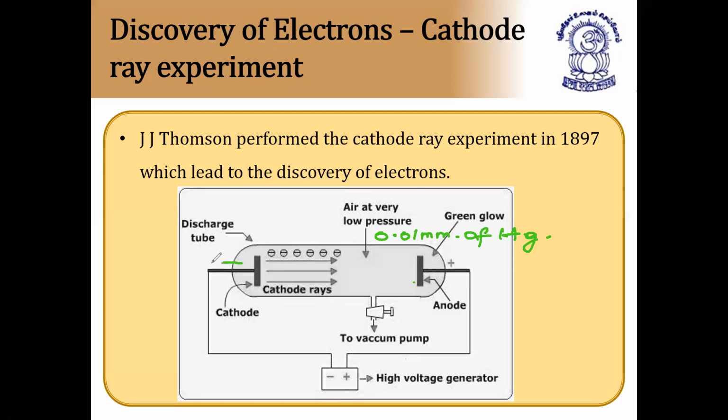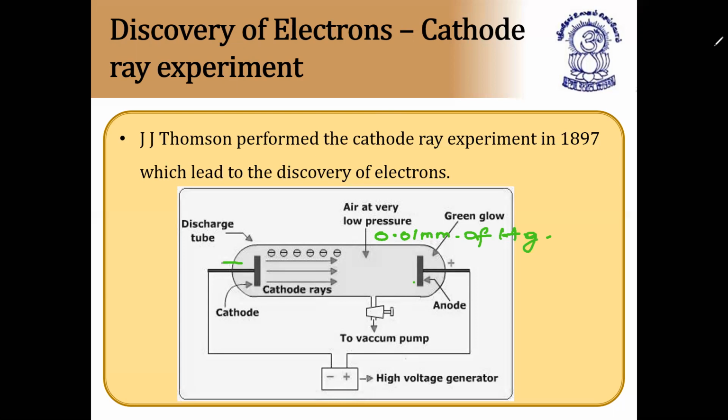I hope this experiment is clear for you. Again, I am repeating the main points. They have taken a discharge tube connected to a high voltage generator, and it contains two electrodes, the cathode, which is the negative electrode, and the anode, which is the positive electrode. By means of the vacuum pump, we can adjust the pressure.